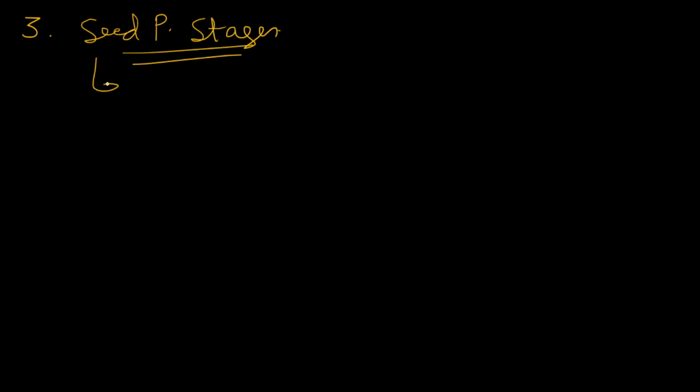Next, we have to follow certain guidelines in various seed production stages. For example, in the pre-production stage, we will see that we are selecting good parent plants.